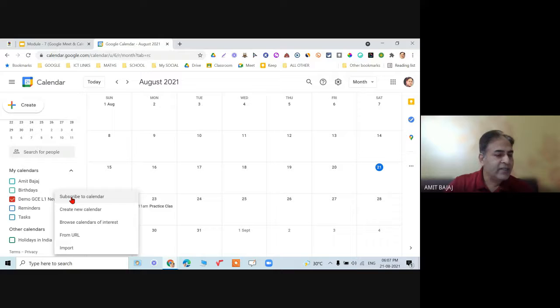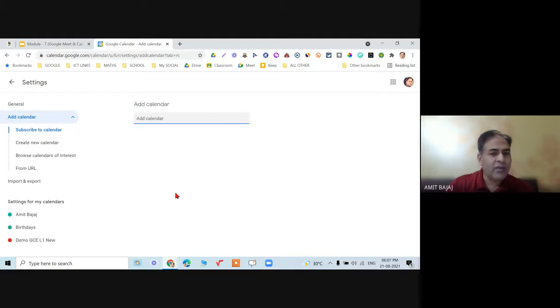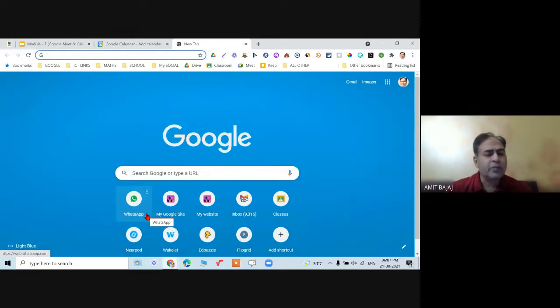And then this is important, subscribe to a calendar. When I go to subscribe to a calendar, I must be aware of the iCal code of that calendar. So when I go on Google, it is possible to get the iCal of some calendar, say Government of India. They must have created the iCal for their calendar.